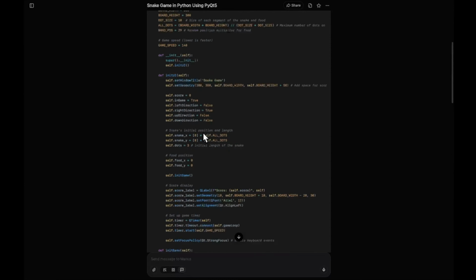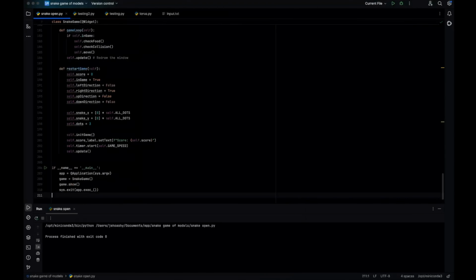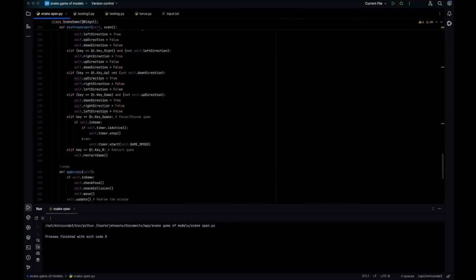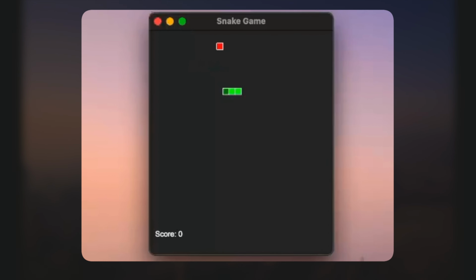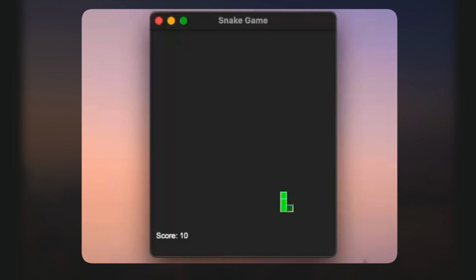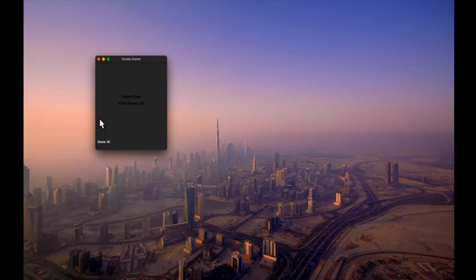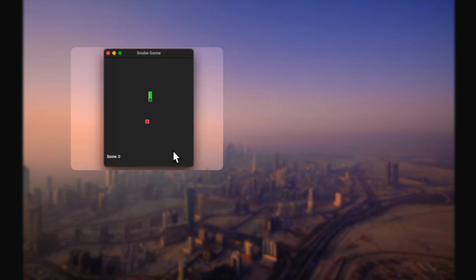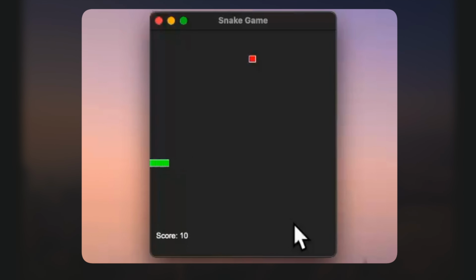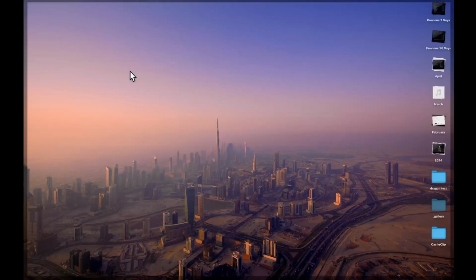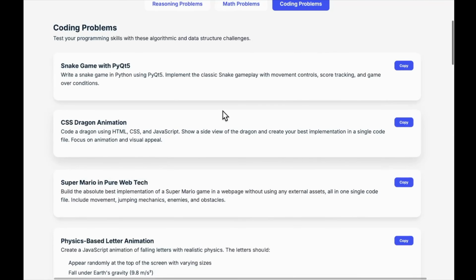Okay everyone, we have got the response. Let's copy the code. Let's paste that, and immediately we don't see any kind of errors. Let's run this, and okay, it does work guys. You can see I'm able to take these scores and it's game over. Let me try it once again. We'll have to see if the collisions work. So if I collide, it's a game over. So that is working code. That is nice to see. Let's look at the next question that we have.